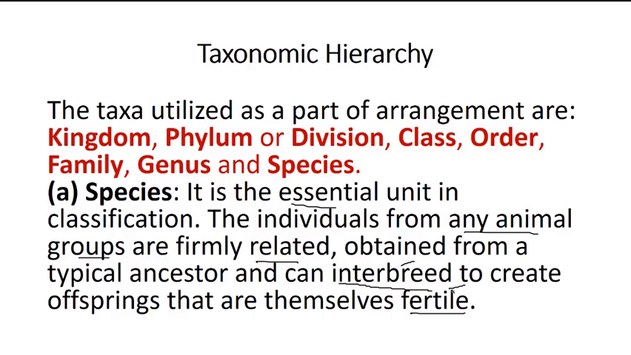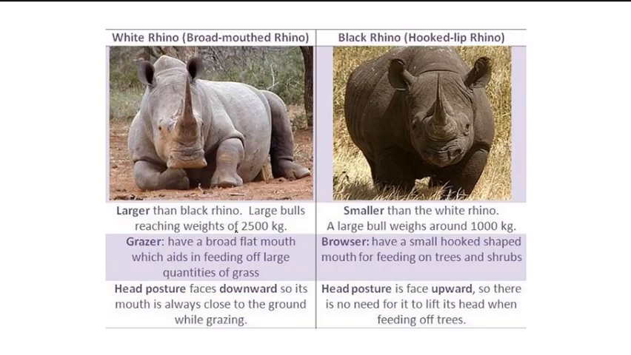The species is the lowest rank in the taxonomic hierarchical system, and species can interbreed among themselves and produce fertile offspring. See here the example: the two species of rhino, white rhino and black rhino. The morphological characters are easily observable.